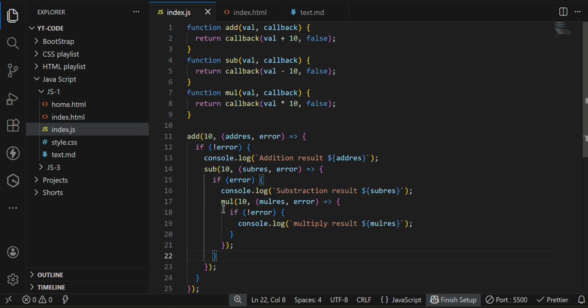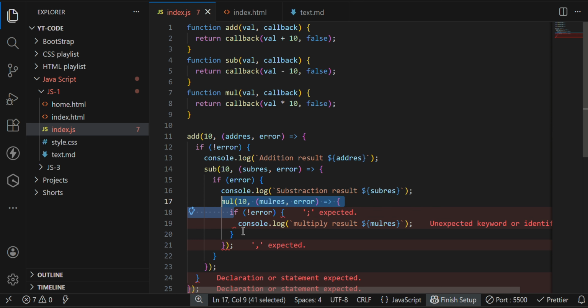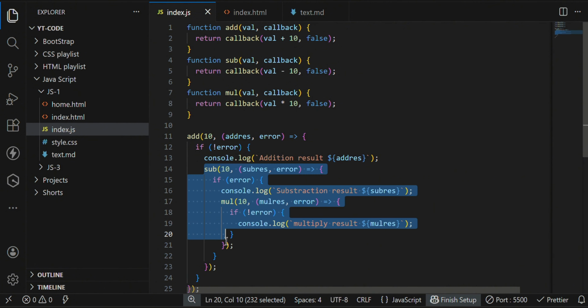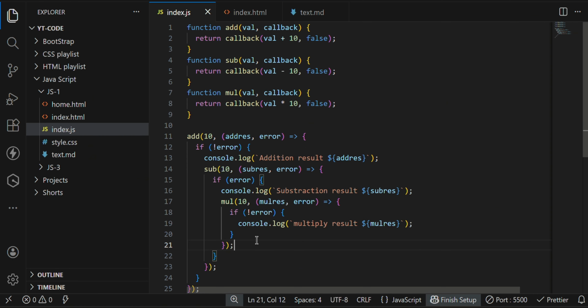Here the multiplication is one of the correct outputs, but why are we not getting it? Because the subtraction failed, and the multiplication is dependent on the subtraction. Because the subtraction failed, the others fail too. We have only two or three nested levels here, but in real-world projects we will have a lot of nesting that we haven't seen yet.